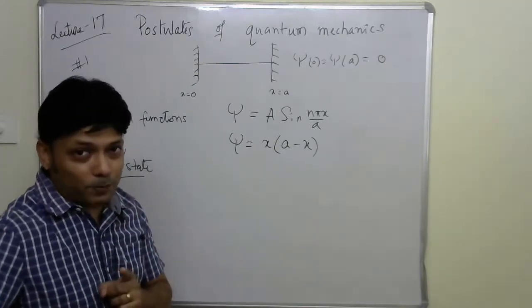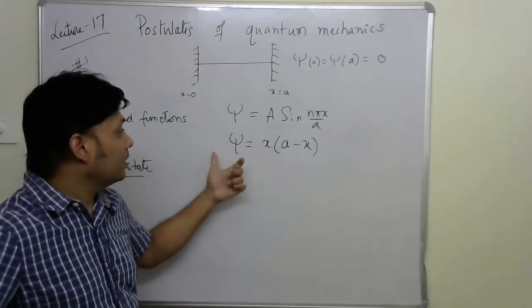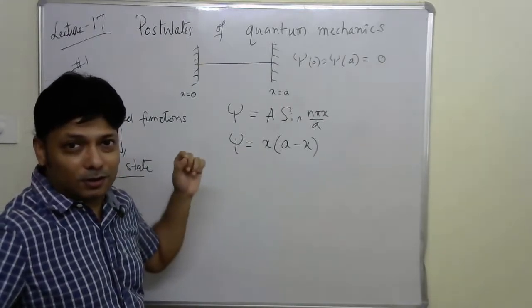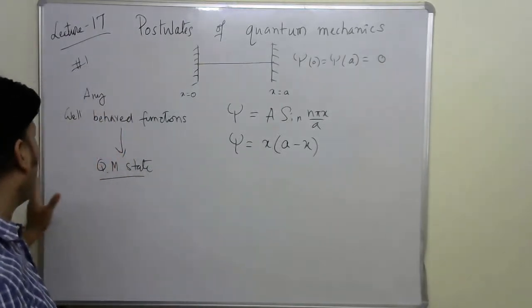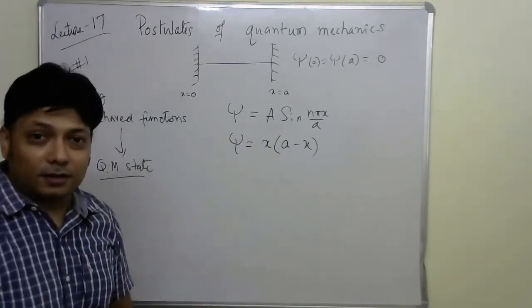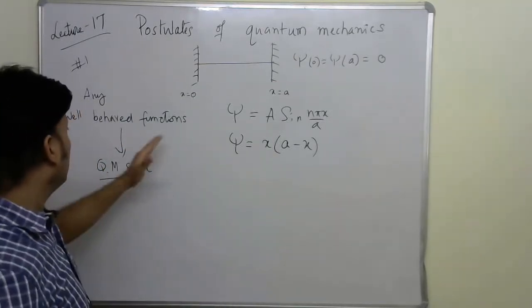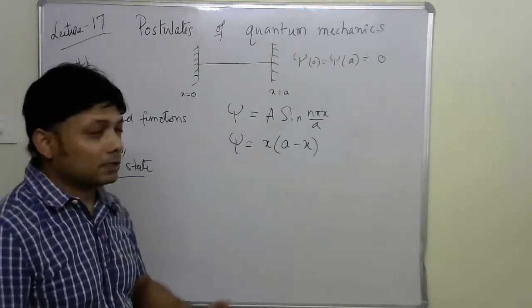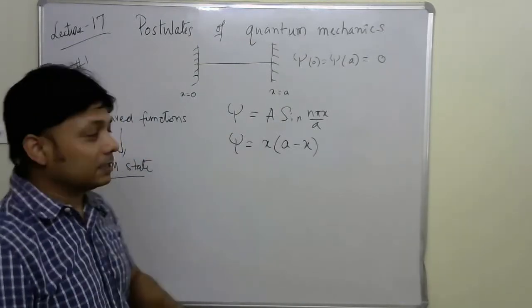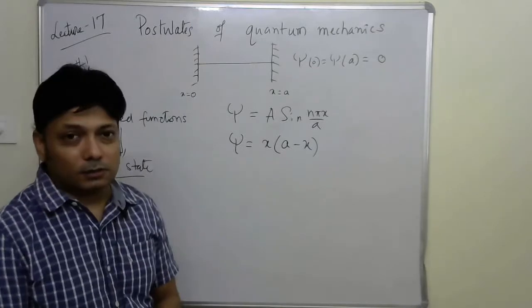If it is so, then definitely this is another well-behaved function which is good enough to express the quantum mechanical state of a free particle confined in a box.